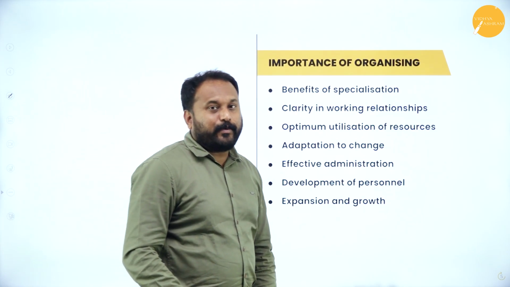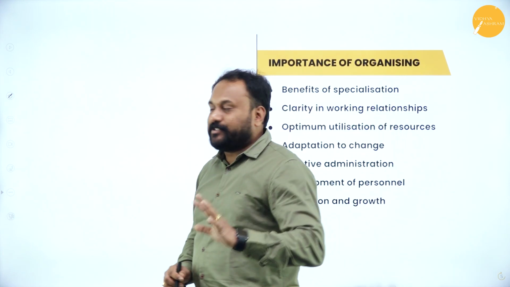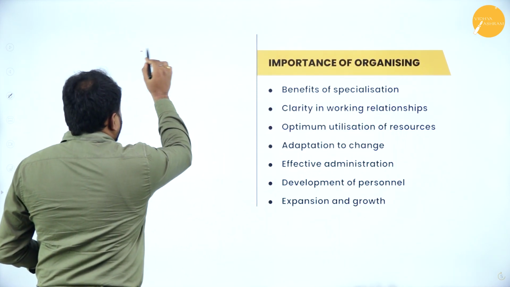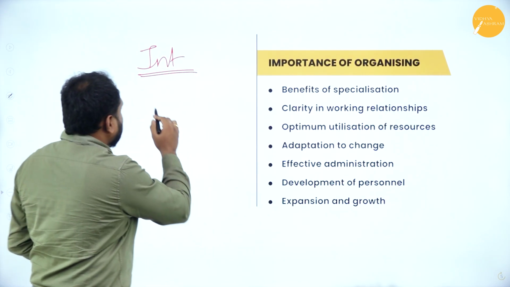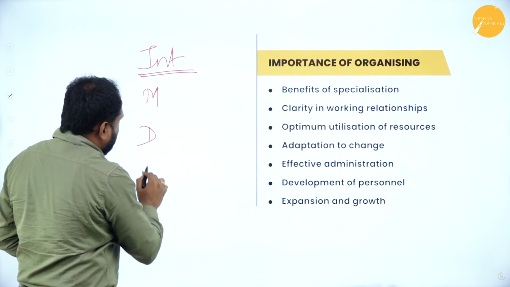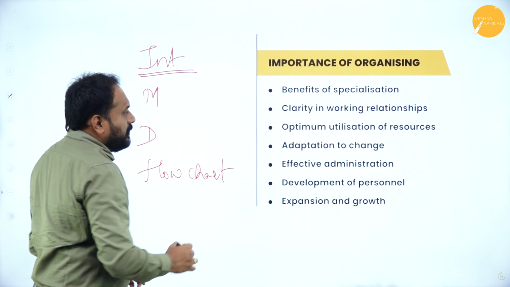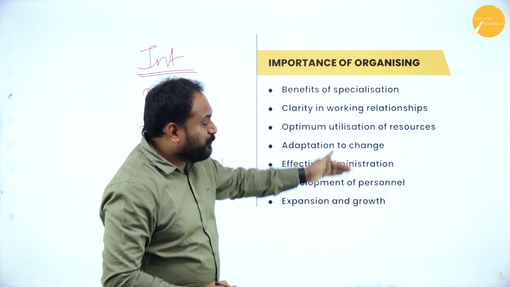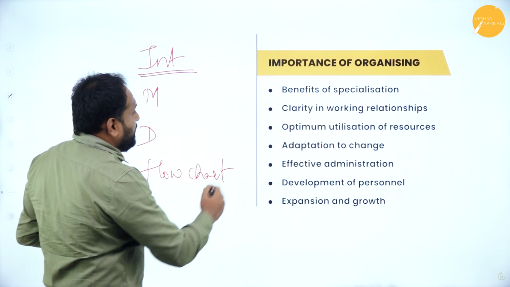I told you, it is an 8-mark question. That's why I've given you 7 points here. How to write this question? First you write an introduction about organizing, then the meaning of organizing, the definition of organizing, then go with a flow chart. Now how will you write the flow chart? The 7 points which are there, only those you are supposed to write in the flow chart. Then start explaining each and everything.